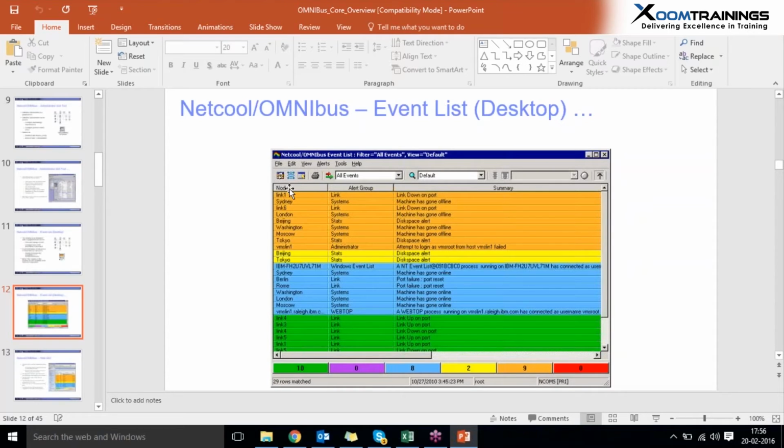Here, every event has certain fields which show from which location, what the situation is, which severity, and how it occurred. Every node has specifications to know the reason the event was raised. See here, for example, the primary column like Node. That means from which node did that event arise? Is it from Sydney or from Hyderabad or from India or any country? The client easily knows from which node that event was raised.